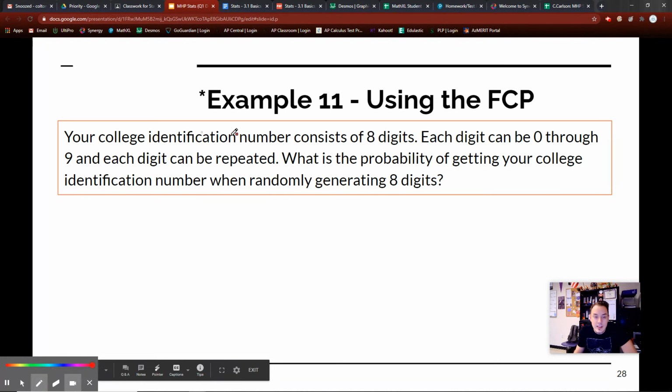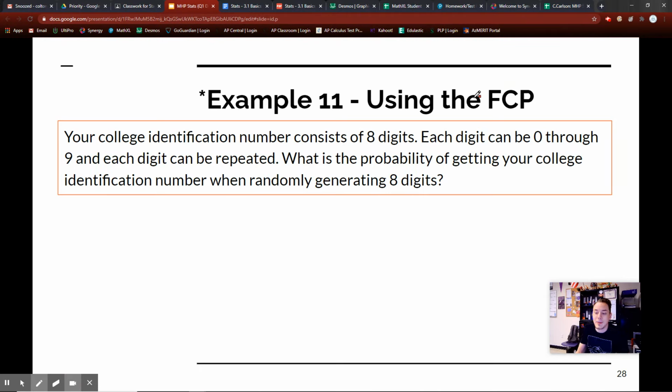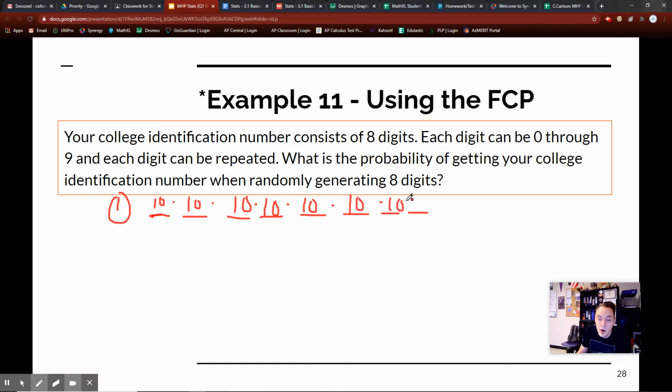Example 11 says this: your college identification number consists of 8 digits, so we're going to be using the fundamental counting principle and using the application for it. Each digit can be 0 through 9, and each digit can be repeated. So the first step, I'm going to write 8 things: 1, 2, 3, 4, 5, 6, 7, 8. Since it can be 0 through 9, I have 10 digits each. Because it's a fundamental counting principle, I'm going to multiply those all together.